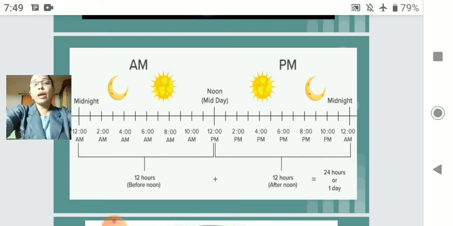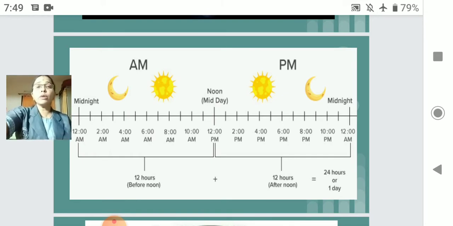So from 12 we say it is am, 12 am, till 11. Till 11:59 in the morning this is am, and as soon as it would be 11 hours 60 minutes, we say it is now 12 o'clock.